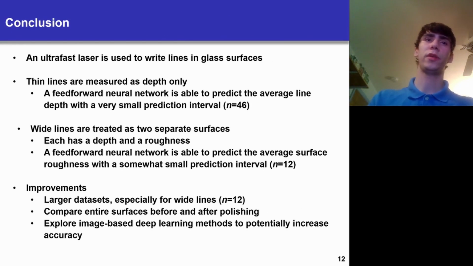Conclusion: an ultrafast laser is used to write lines in glass surfaces. Thin lines are measured as depth only, and the feed-forward neural network is able to predict the average line depth with a very small prediction interval. Wide lines are treated as 2 separate surfaces, each with a depth and a roughness. The feed-forward neural network is able to predict the average surface roughness of the line bottom with a somewhat small prediction interval. This process can be improved by using larger data sets, especially for wide lines, comparing surfaces before and after polishing, and exploring image-based deep learning methods to potentially increase accuracy.